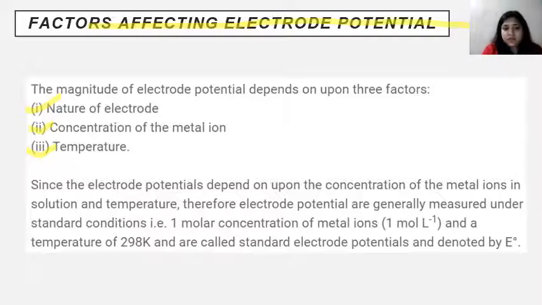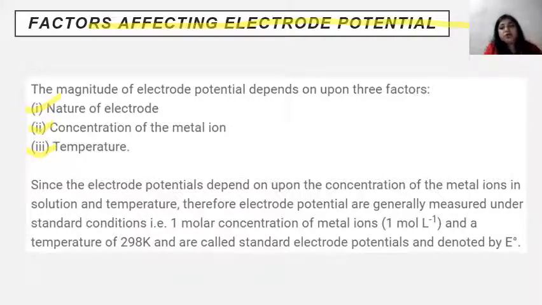Similarly, the concentration of the metal ion and the temperature also affect the value of electrode potential, because we calculate the standard electrode potential at a fixed concentration. So obviously if the concentration changes, the electrode potential value will also change. And we also take a constant, fixed temperature.